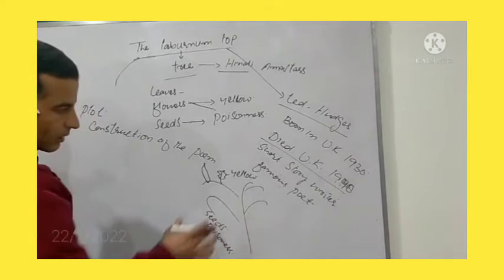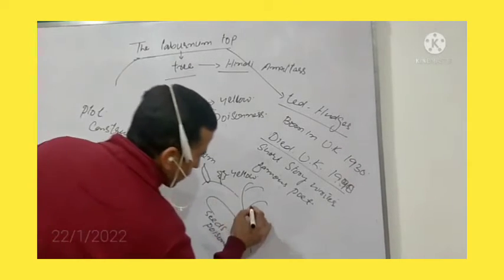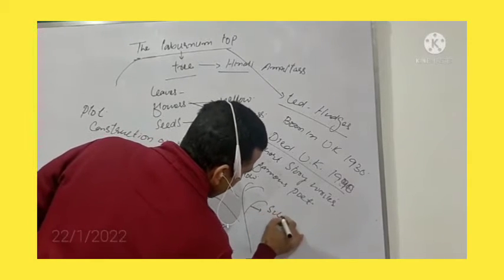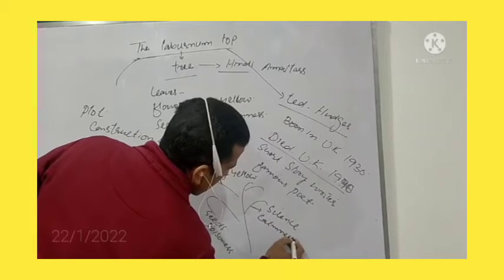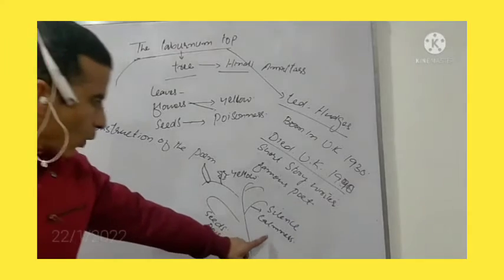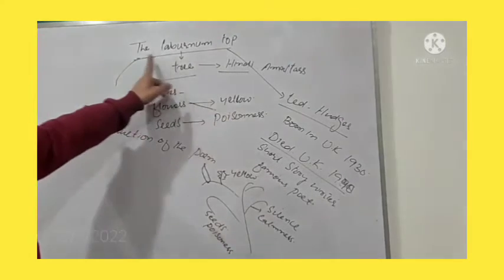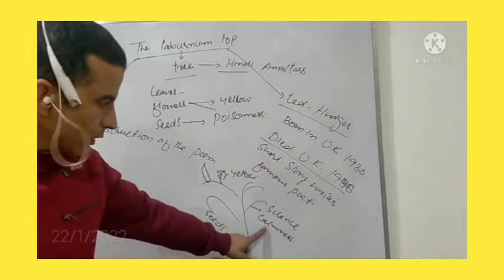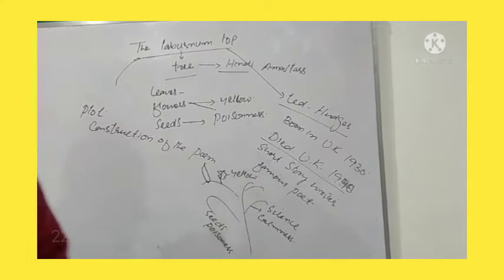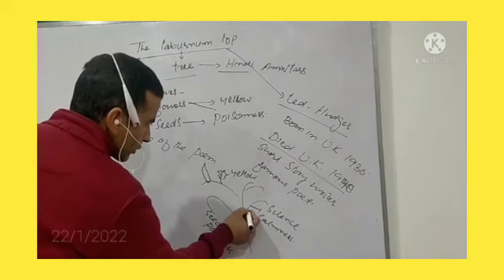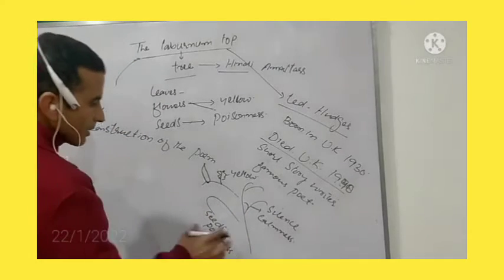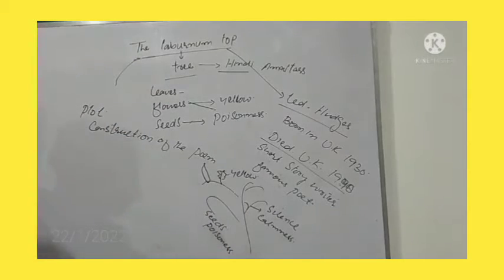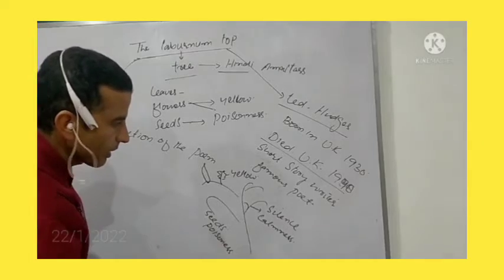This is a tree where most of the time there remains silence and calmness. Why? Wherever we find these kinds of trees, the laburnum or the amaltas, there always remains silence and calmness. Now what is the reason? Most of the creatures do not come close to this tree, as its seeds are poisonous. The tree is standing still, and there is stillness, silence, and calmness.